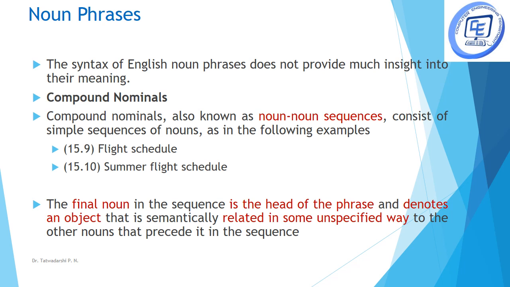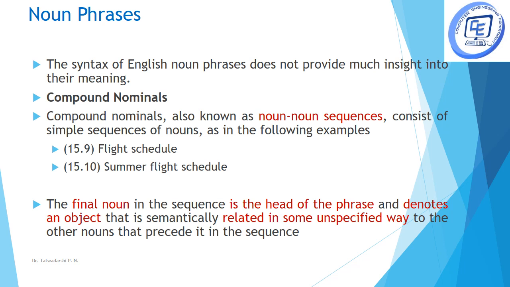Coming to the noun phrases, there are two types of noun phrases, that is compound nominals and genitive nominals. Now, what are compound nominals? Compound nominals are noun-noun sequences, for example, flight schedule or summer flight schedule. These are nouns. The whole phrase contains only nouns.